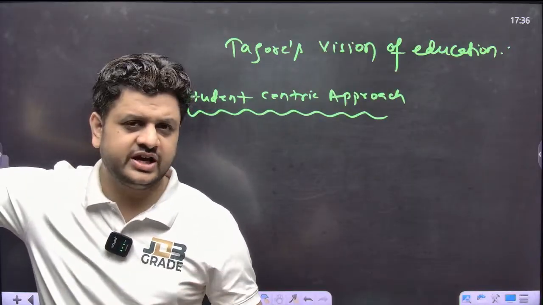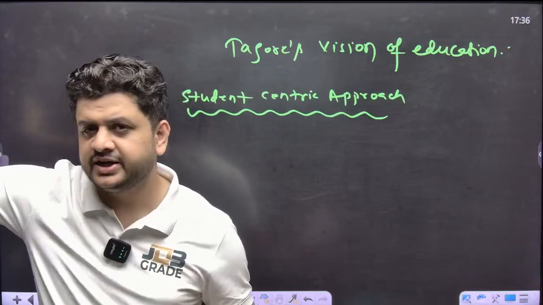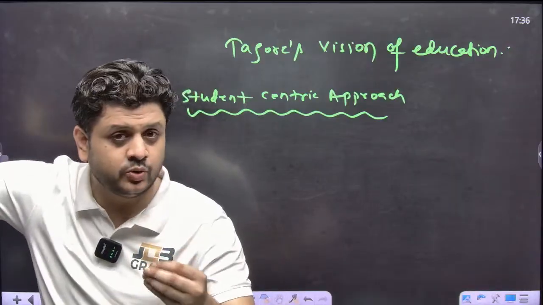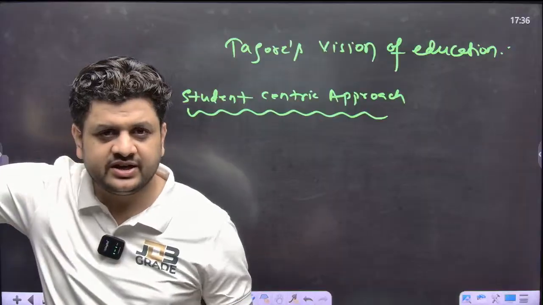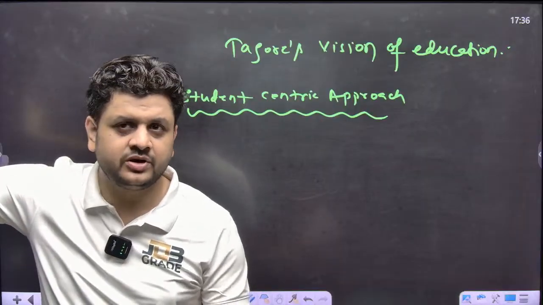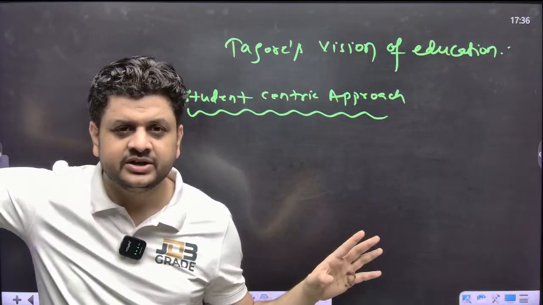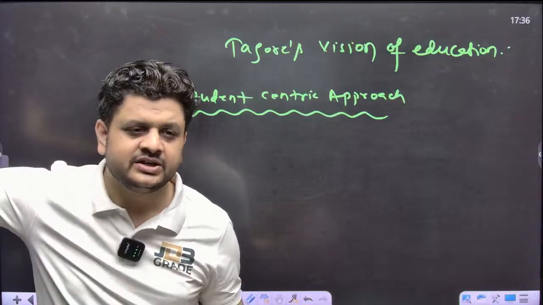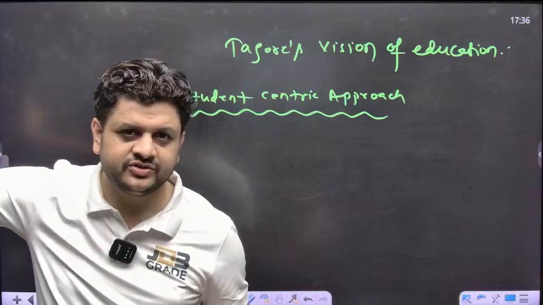First of all, a child will be born, and after the age of 1.5 years he will enter daycare. The concept of daycare is very good. It has its roots from Tagore's vision, but when you enter the KG class and the higher classes, your options of education are limited in India. Either you run behind engineering, or you run behind the medical field, or you run behind the competitive examination. This is the limitation of the education system of India.